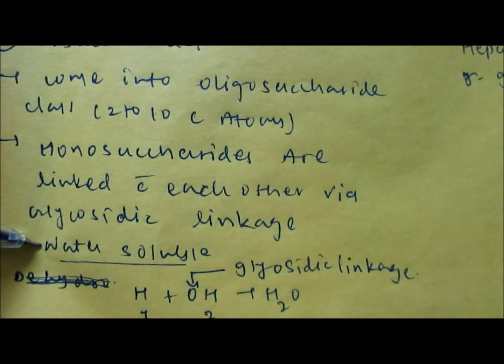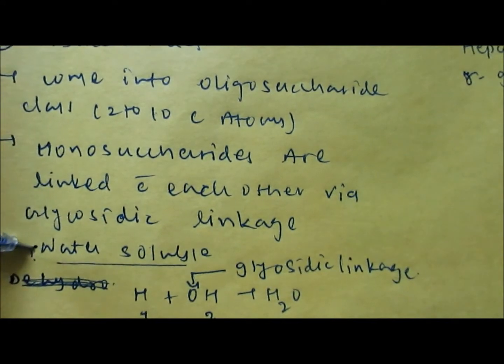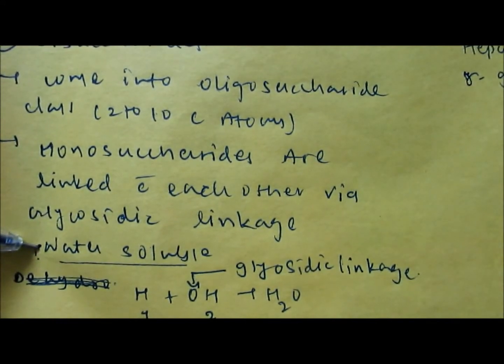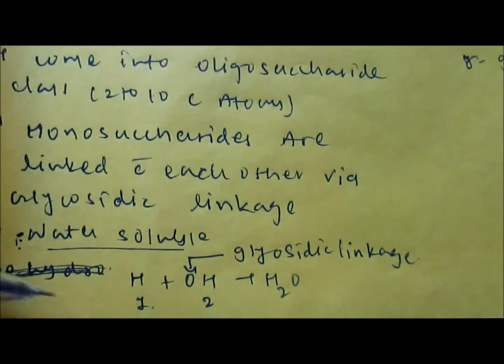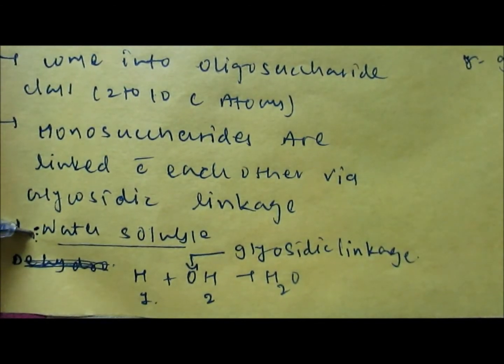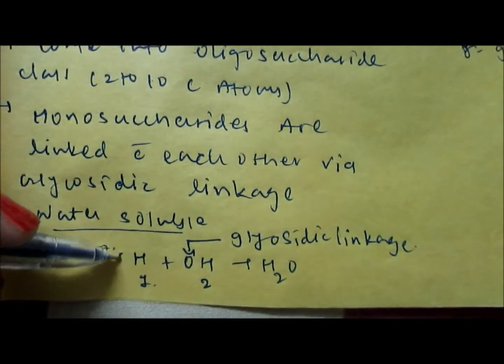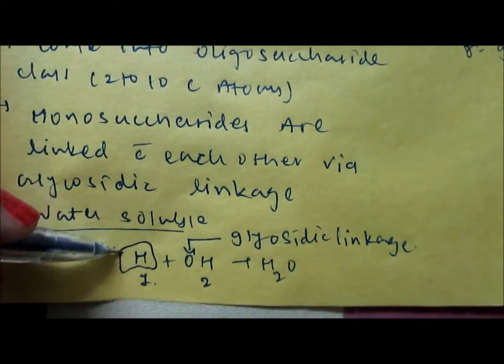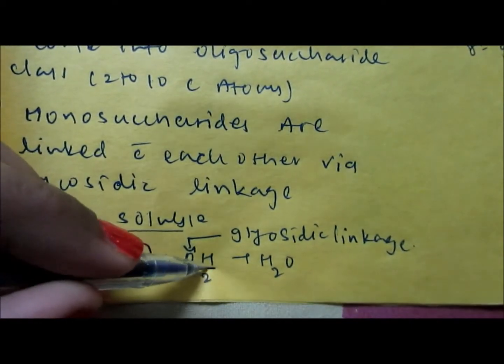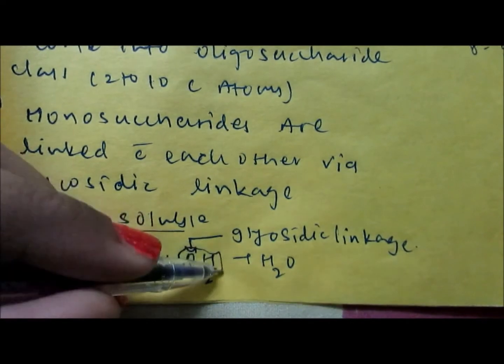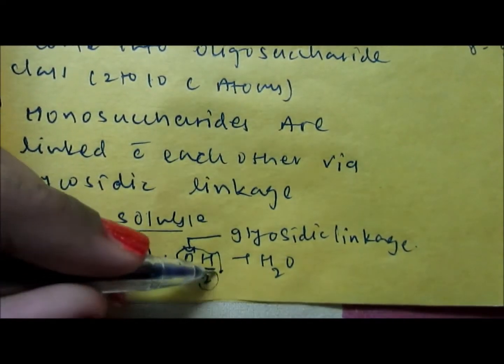Because of the presence of more than one monosaccharide molecule, these can easily be hydrolyzed, and they are water soluble compounds.